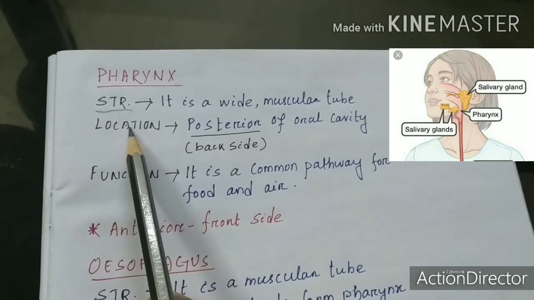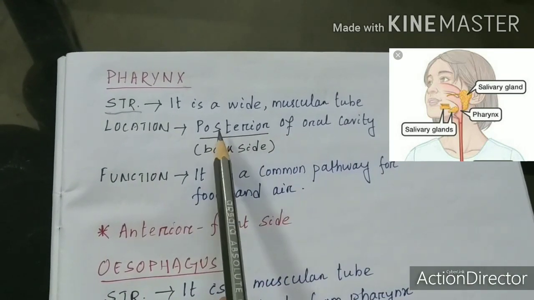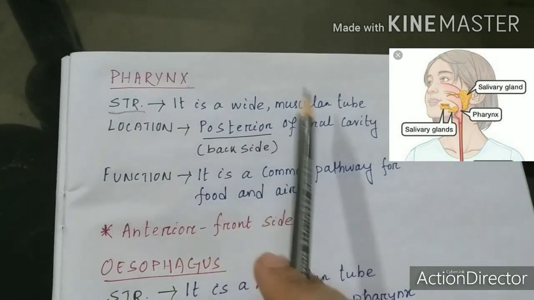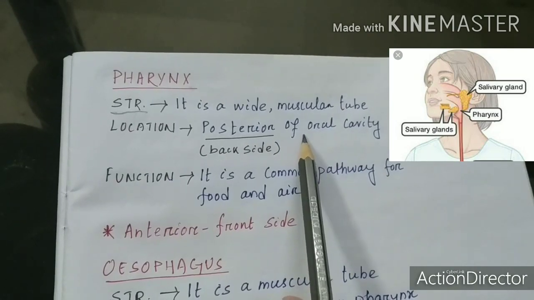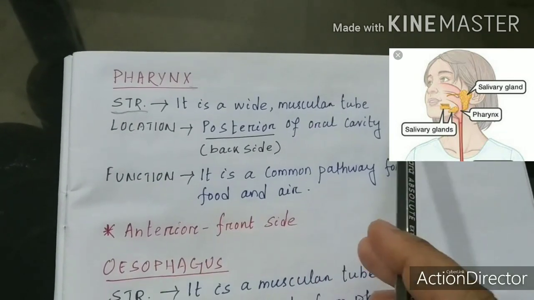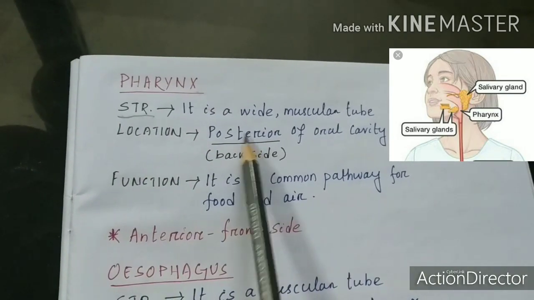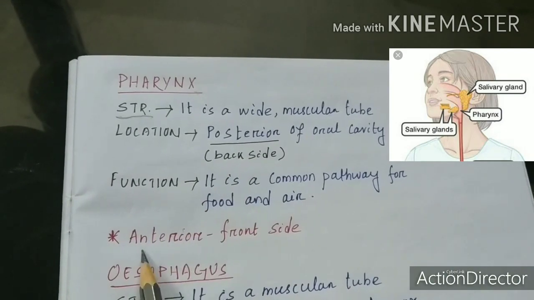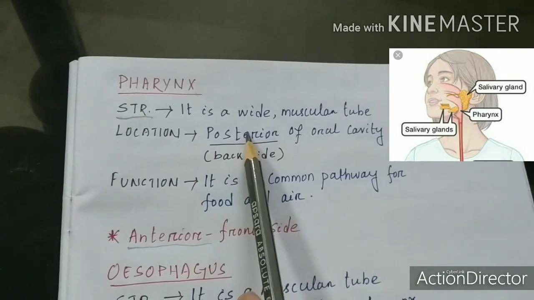What is the location of the pharynx? It is present posterior to the oral cavity. What is posterior? Posterior means backside. Just after the oral cavity, or we can say at the back of the oral cavity, the pharynx is located, not in front of the oral cavity. Here I have also written the opposite of posterior, we can say it is anterior. Anterior means front side, posterior means back side.